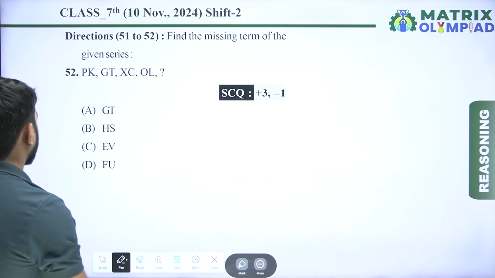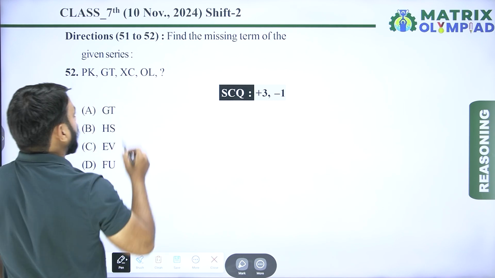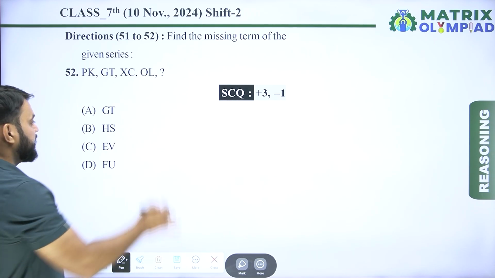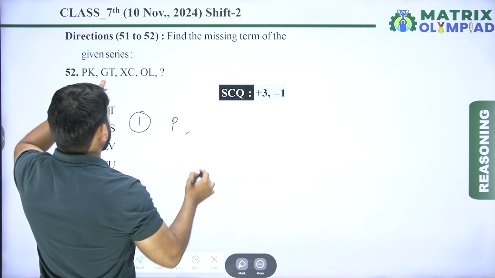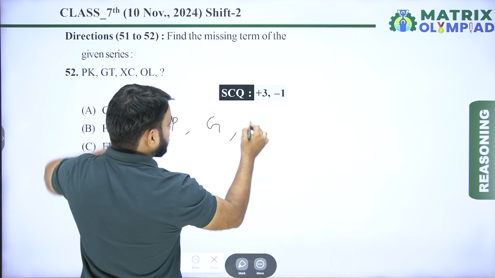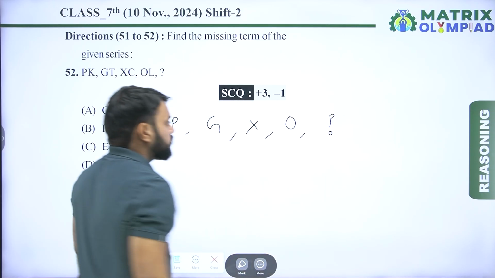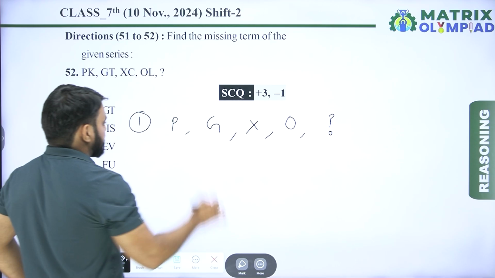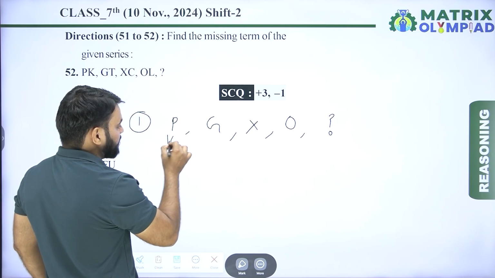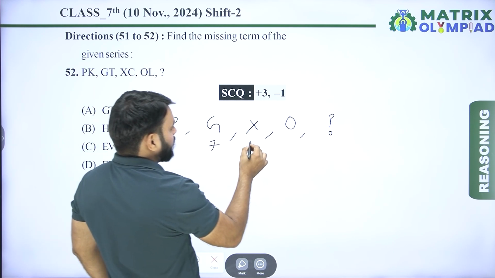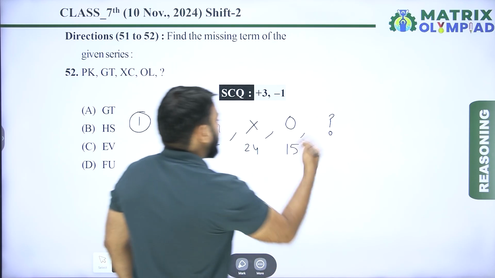So now the next question is question number 52. Find the missing term of the series. The series is PK, GT, XC, OL and next is missing. So first, taking the first alphabet of each term. The first alphabet of the first term is P, of the second term is G, of the third term is X, and of the fourth term is O. After O, next is missing. So first find the pattern of the given alphabet series. The place value of P in the English alphabet is 16, the place value of G is 7, the place value of X is 24, the place value of O is 15, and next is missing.